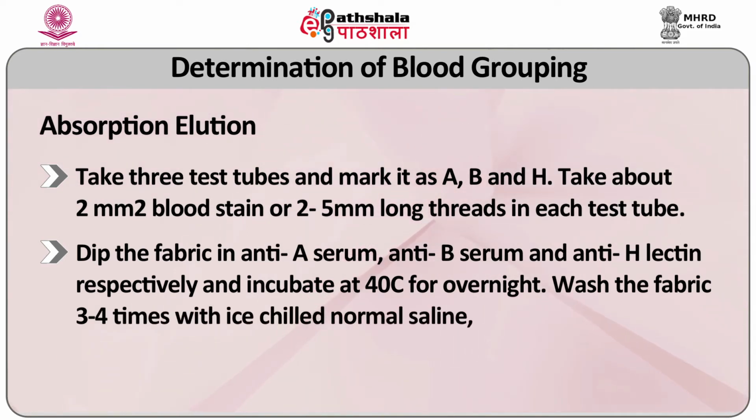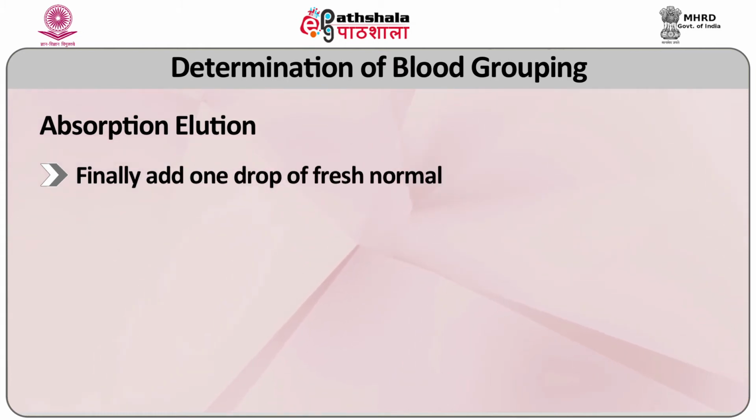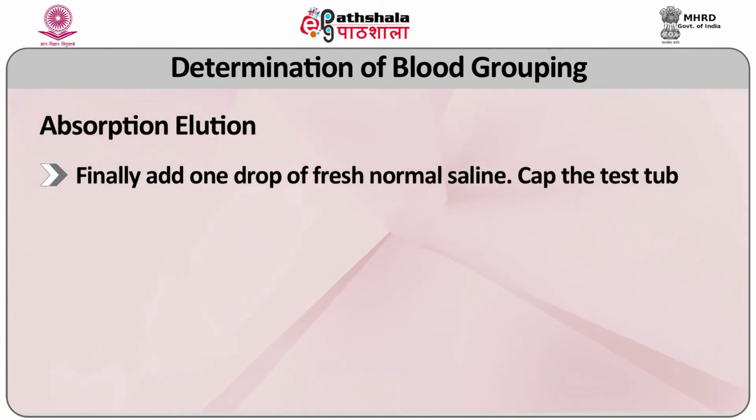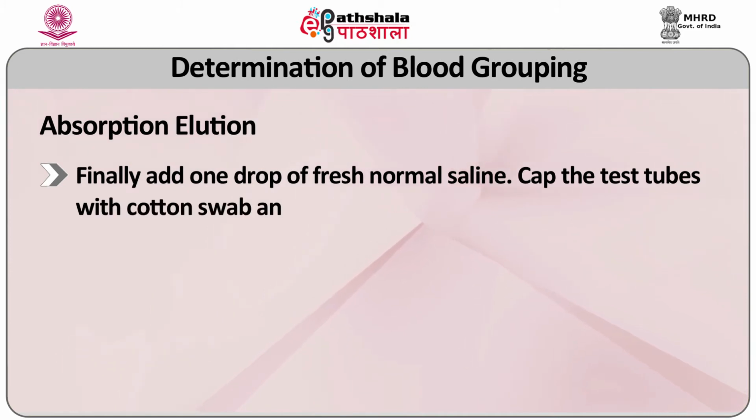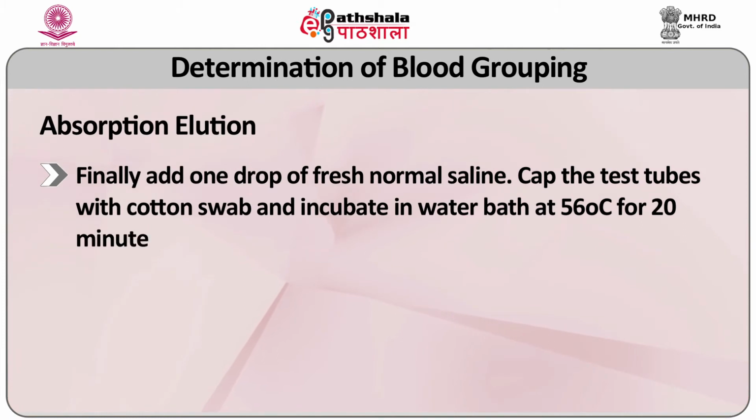Wash the fabric 3 to 4 times with ice chilled normal saline. Finally, add 1 drop of fresh normal saline. Cap the test tube with cotton and incubate in a water bath at 56 degrees centigrade for 20 minutes.